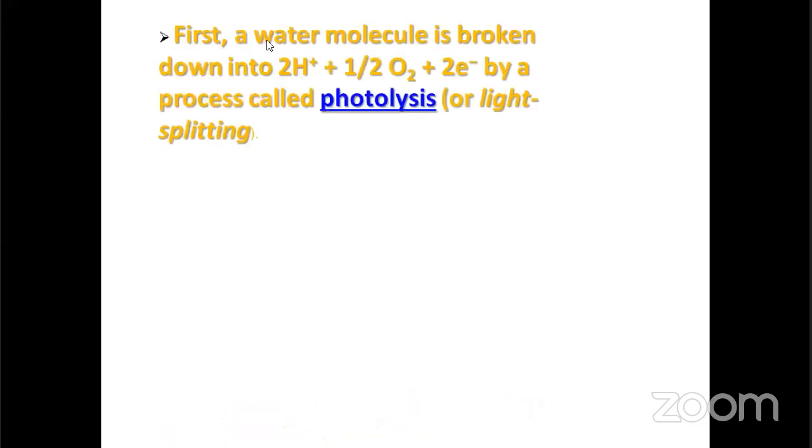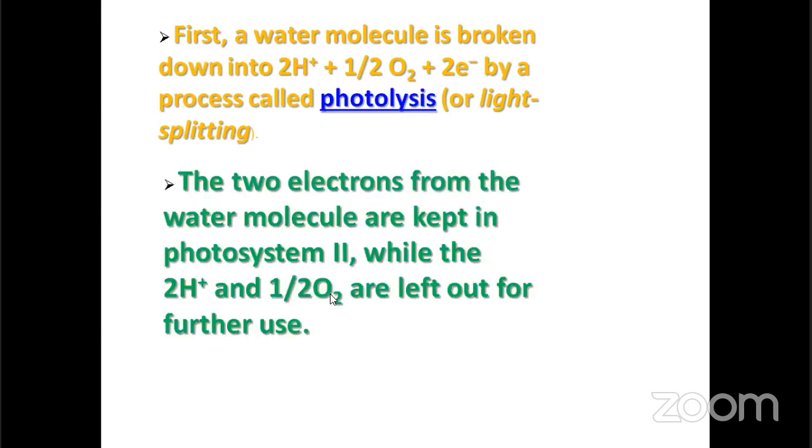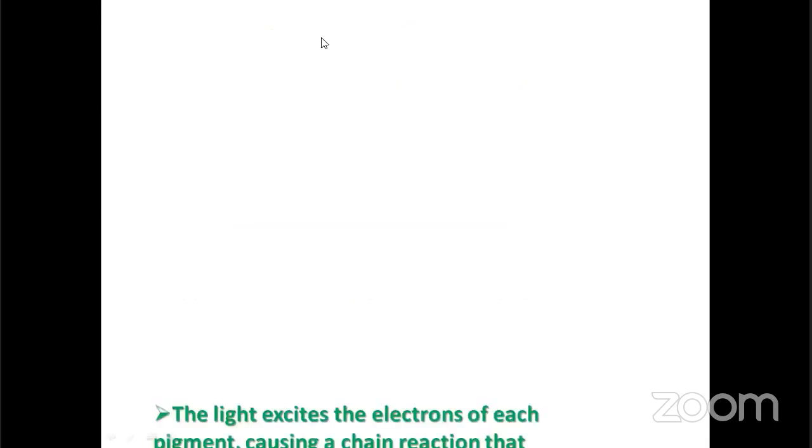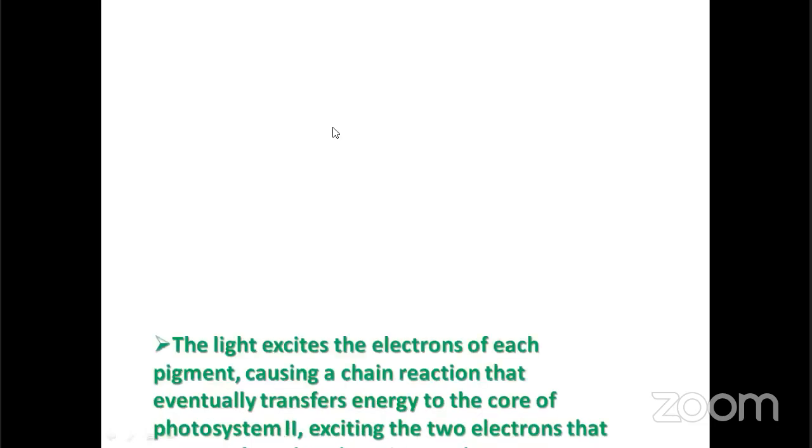So first a water molecule is broken down into 2 protons, half oxygen and 2 electrons by a process called photolysis. Next, the 2 electrons from the water molecule are received by photosystem 2, while the oxygen is also released. Next, the light excites electrons into a chain reaction, transferring to the primary electron acceptor, that is pheophytin.